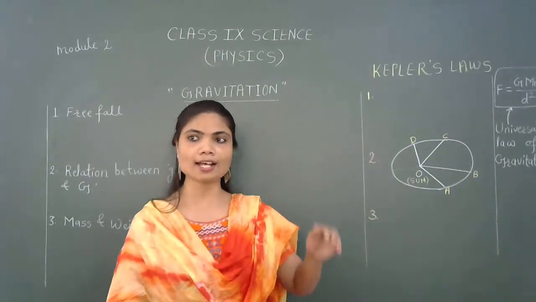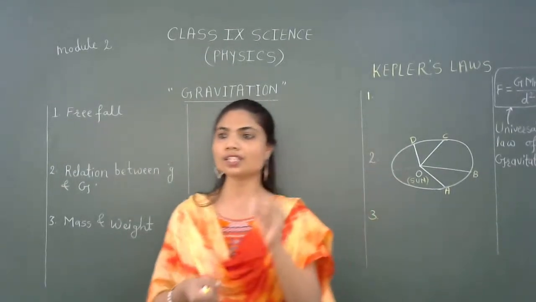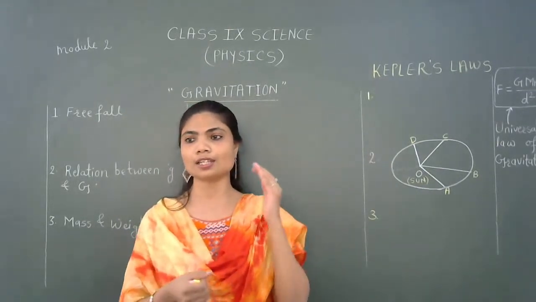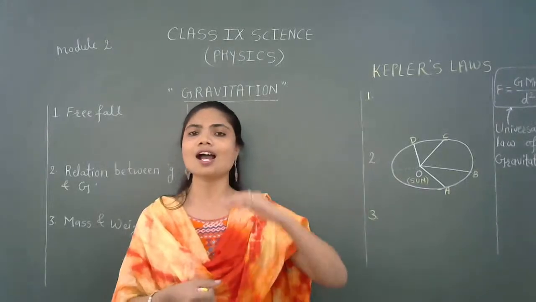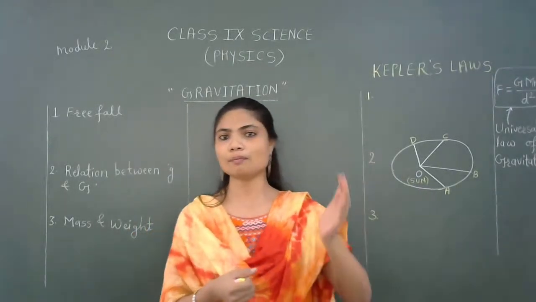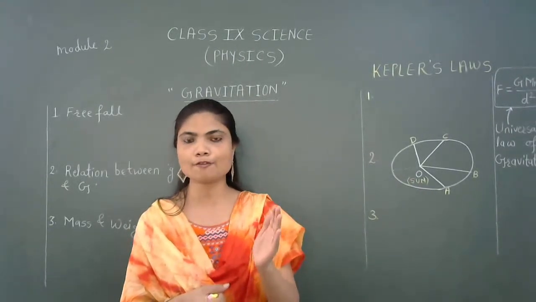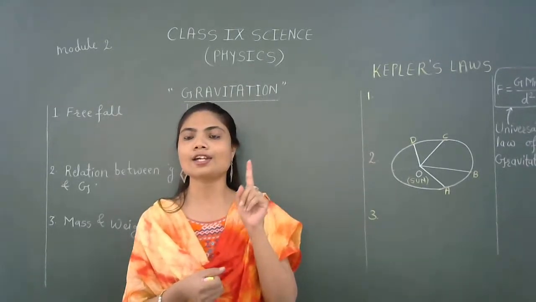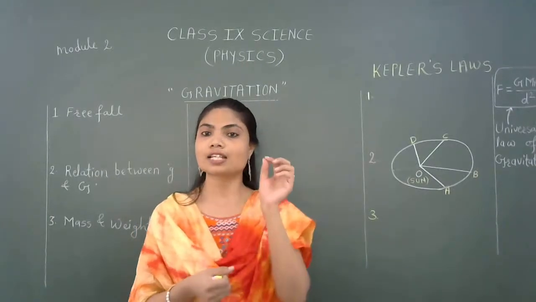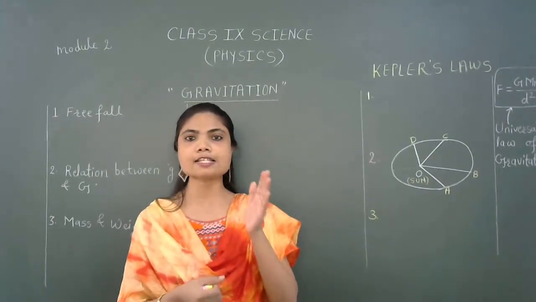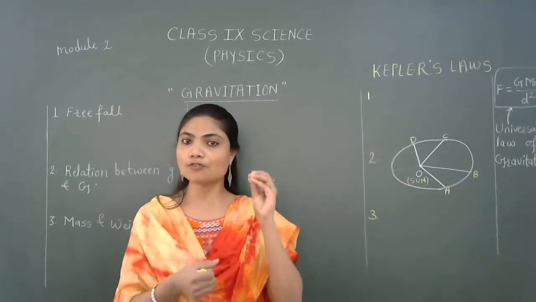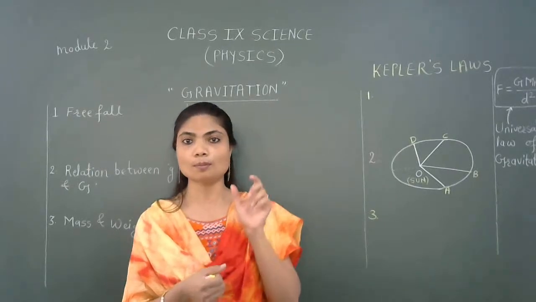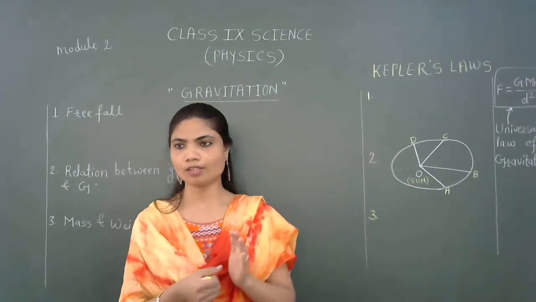In the last class we went through the universal law of gravitation, which states that every object in the universe which has mass attracts every other object having mass by a force F, which is directly proportional to the product of their masses and inversely proportional to the square of the distance between the two masses. This force acts along the line joining the centers of the two masses. So we have learned this concept.